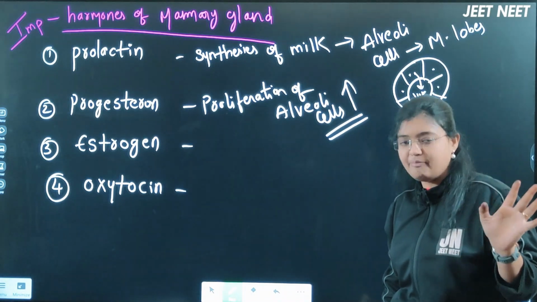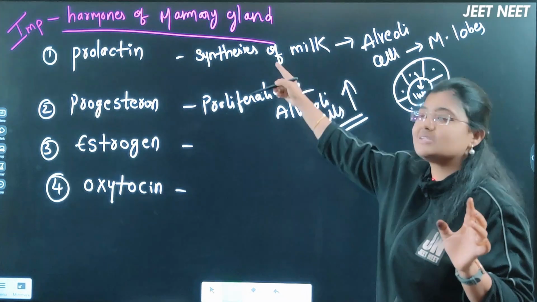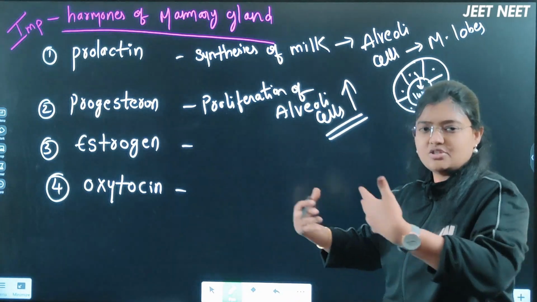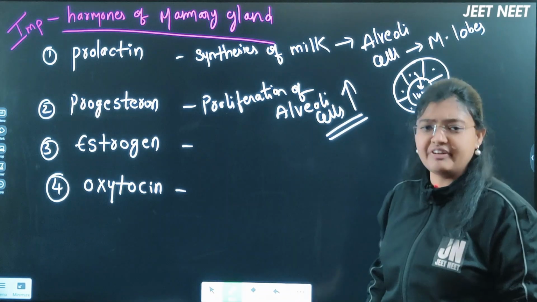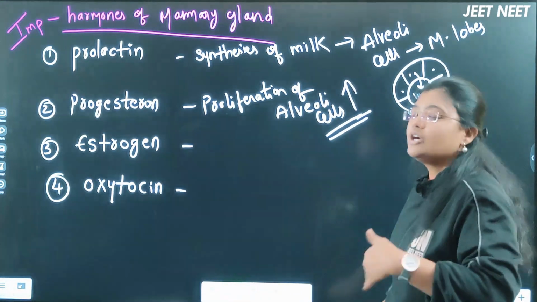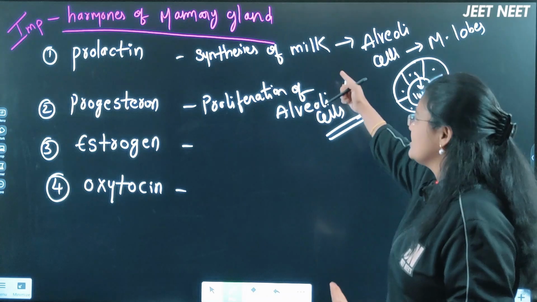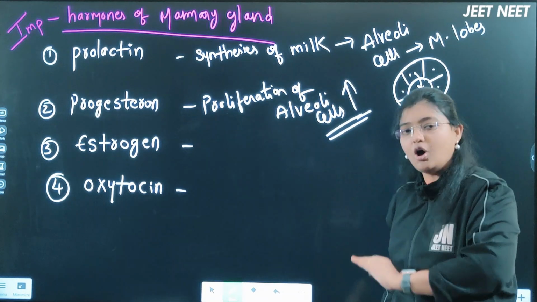It has started at the time of pregnancy only here, because if the number of alveolar cells is increased, only then can the synthesis of the milk happen, because next she is going to become a mother, right? Now she has to feed the fetus, she has to feed the baby actually. So the body is preparing, increasing the alveolar cells for the synthesis of the milk here. So progesterone hormone will be helpful for the proliferation of the alveoli cells.